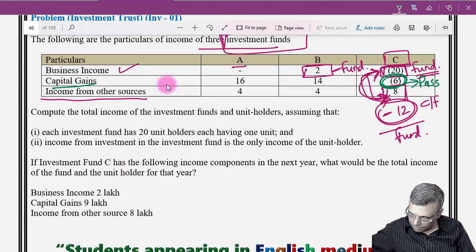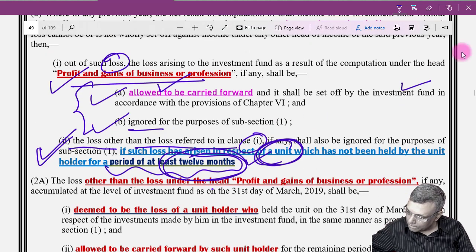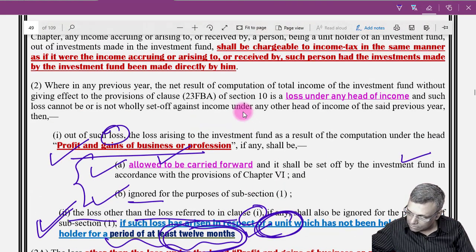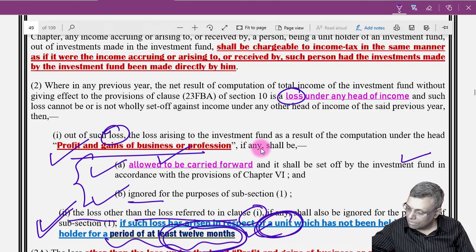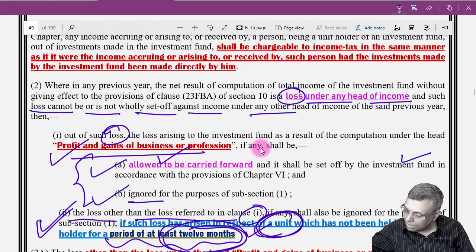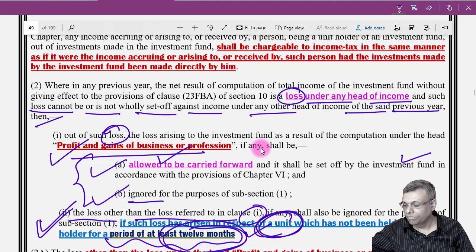One of the points that I would bring to your notice here is this. See, if there is any loss under any head of income which cannot be wholly set off against income under the head of the said previous year, then which losses?